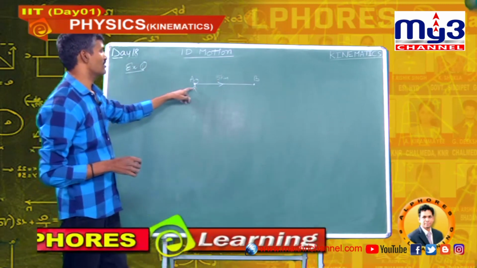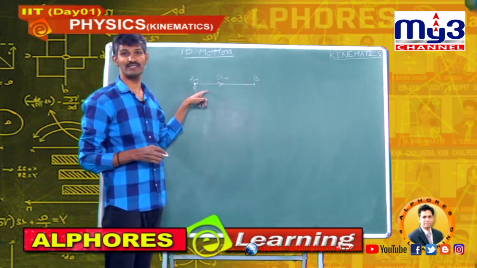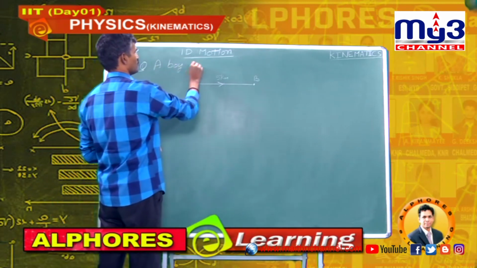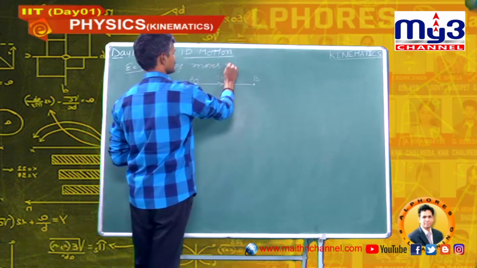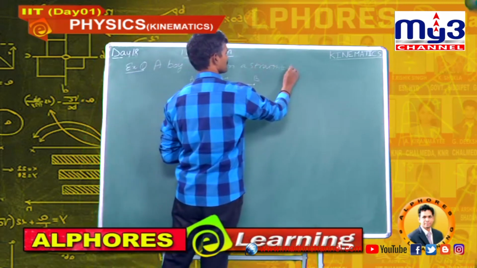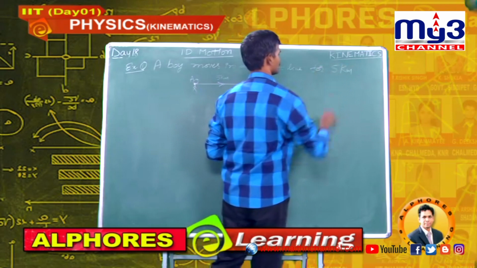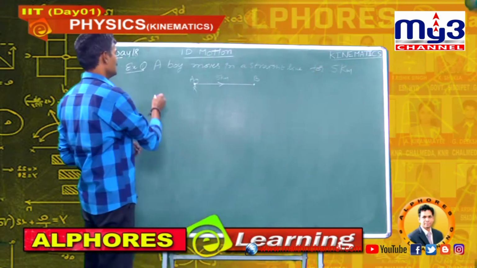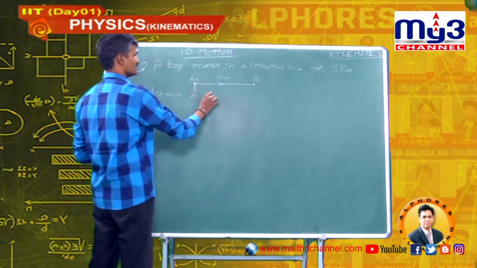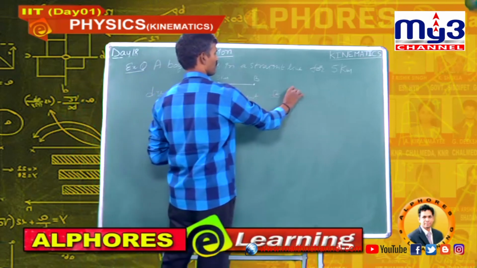What is the distance and displacement of the boy?